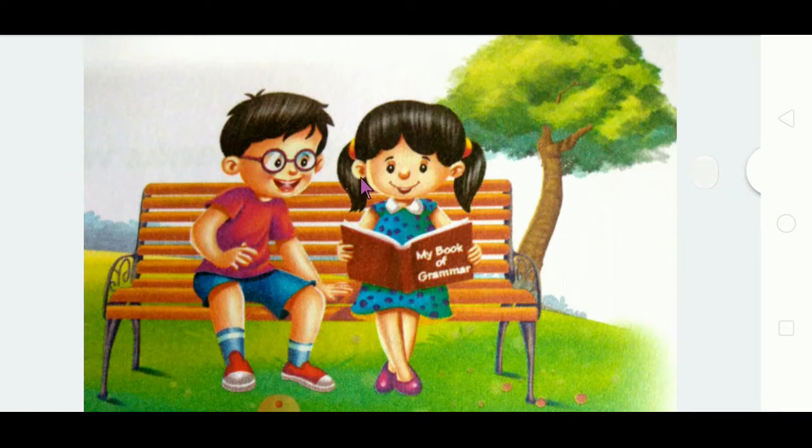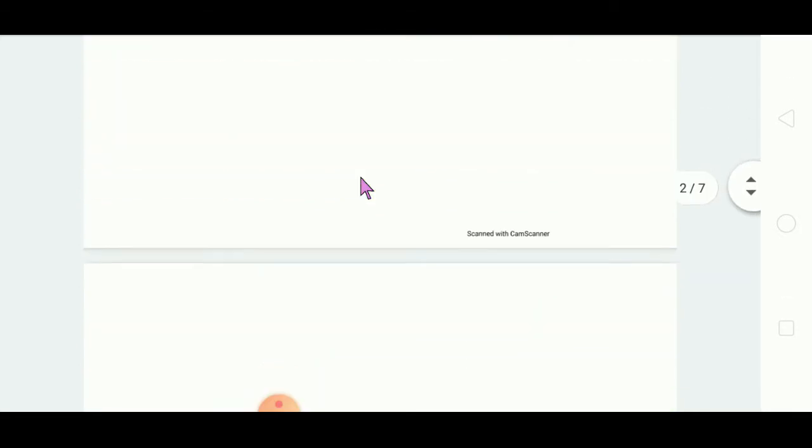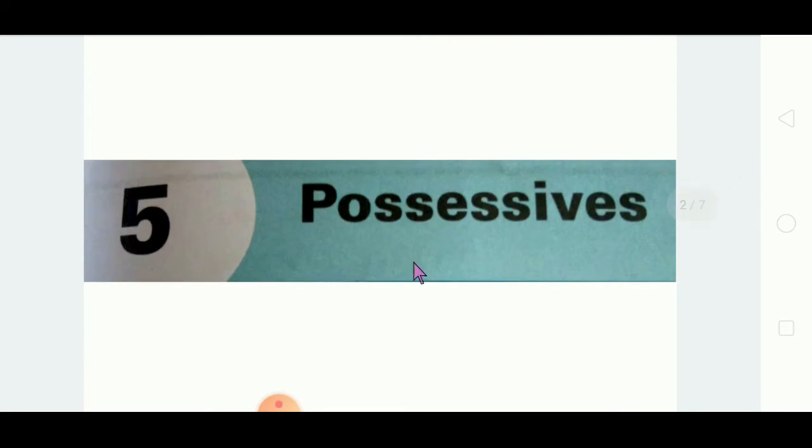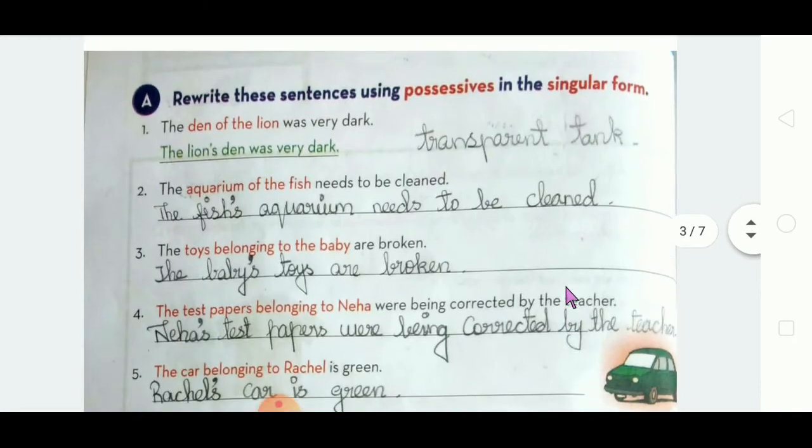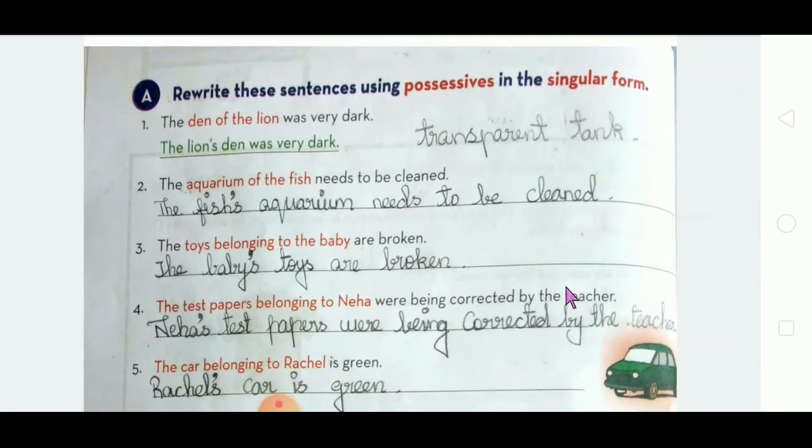So, this is the continuity of the grammar part, chapter 5. This is the exercise part. See, chapter 5, possessives. So, let us see the exercise part. Before seeing the exercise part, please go through the introduction part very well. Once you understand the introduction part, then the exercise part will be very easy. Got it?